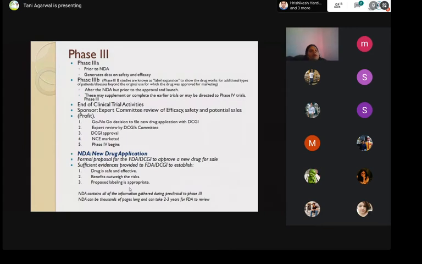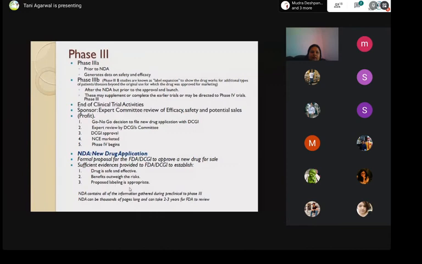Similarly, phase 3 also has phase 3A and 3B, where 3A is prior to NDA. Just before filing the NDA, you have done phase 3A, and phase 3B is when you have just filed the NDA, and since that is going to take its own time, in the meantime you're also continuing with your phase 3 trial, right?